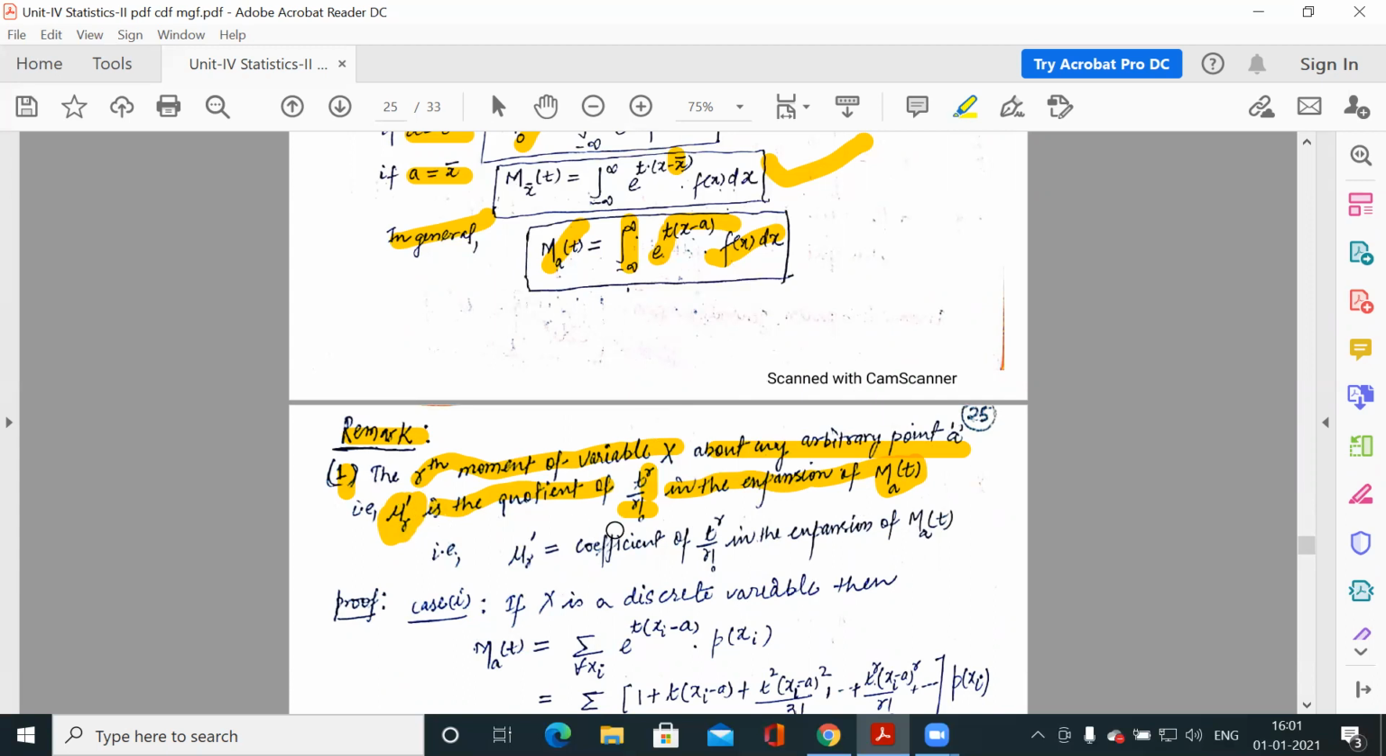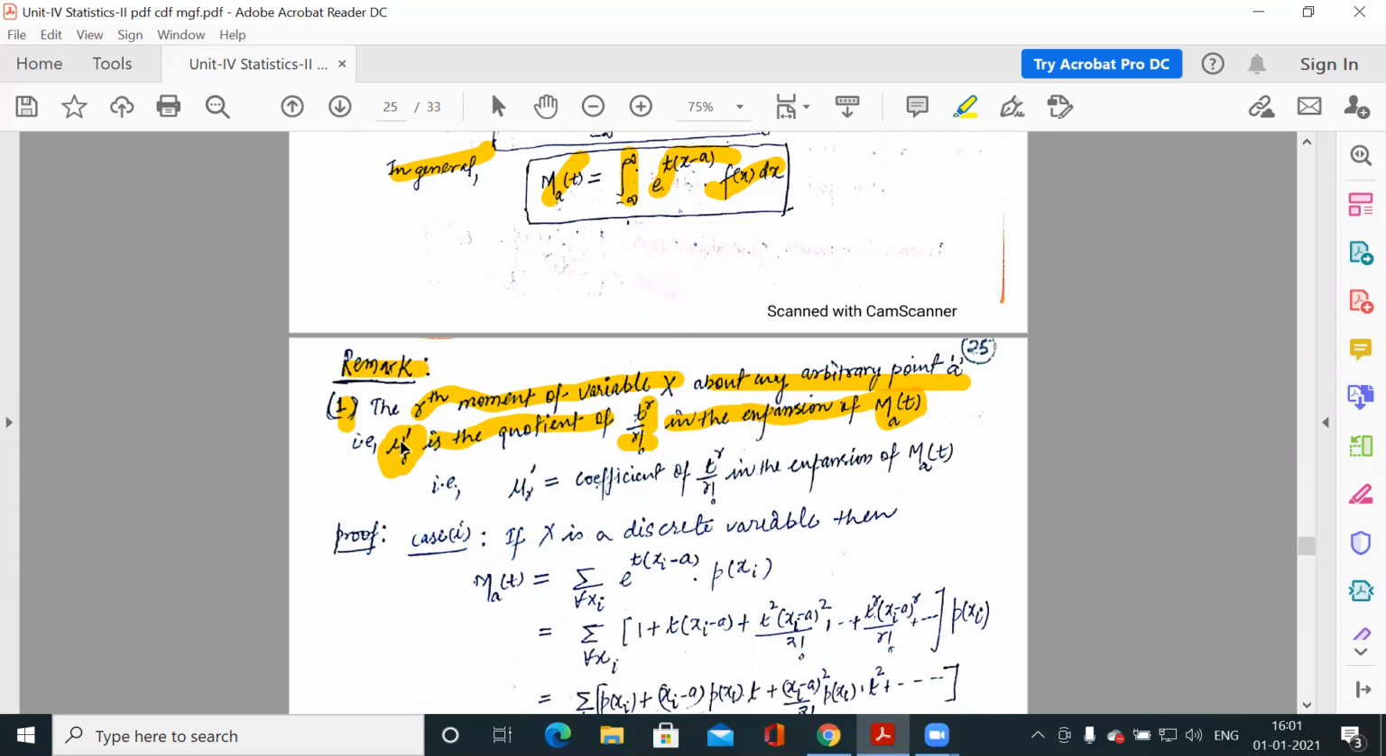So you can tell any moment for that distribution, because we already know that there is a relation between the raw moment and central moment. So in this expansion, you will get the raw moment, that means the moments about any point A. And in case you have to find out the central moment, that means moments about the mean, then you know the relation between central moment and raw moment. So we can use that relation. So using the expansion of this function, we can tell about every moment of that probability distribution.